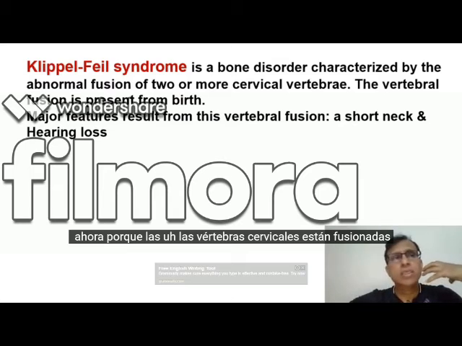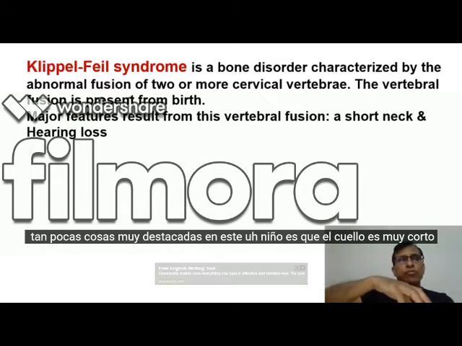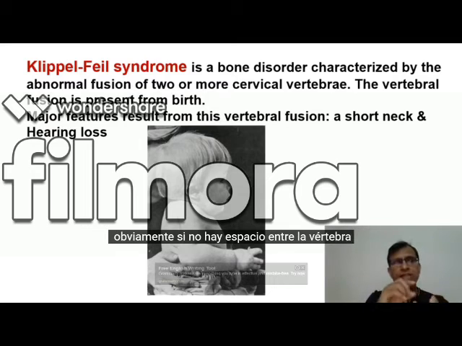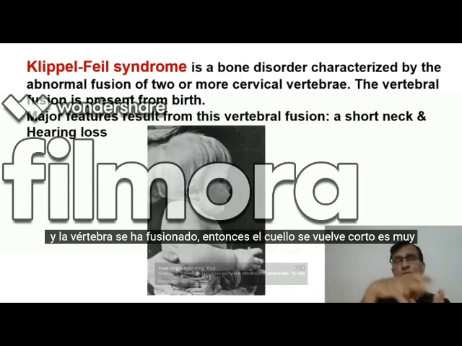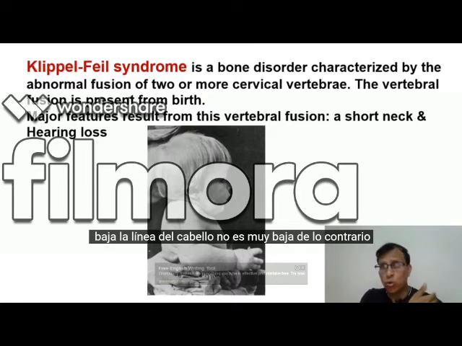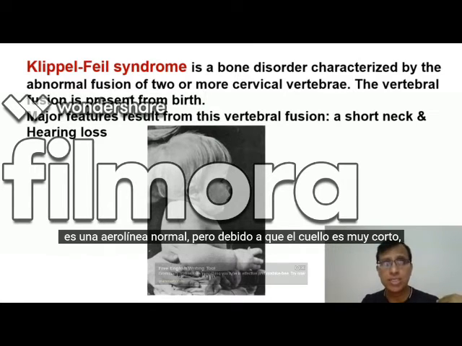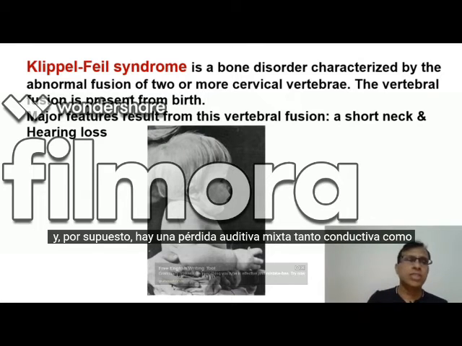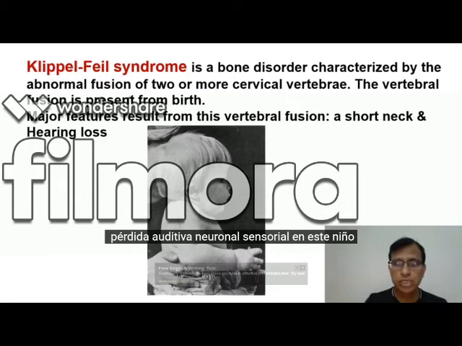Now, because the cervical vertebrae are fused together, a very prominent thing in this child is that the neck is very short. Obviously, if there is no gap between the vertebra and the vertebra is fused together, then the neck becomes short. It is a very short neck, and that's why the hairline looks very low. The hairline is not very low otherwise, it's a normal hairline, but because the neck is very short, it appears as though the hairline is very low, and of course there is a mixed hearing loss, conductive as well as sensory neural hearing loss in this child.